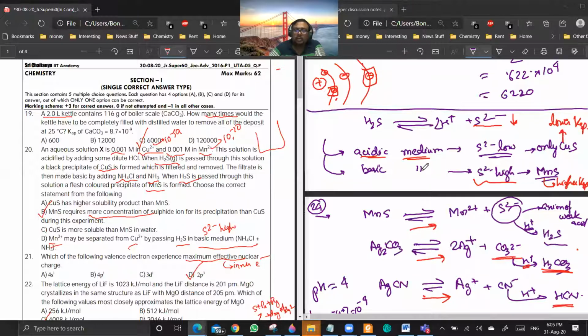If you are first doing acidic and then basic, this holds. If you are directly doing basic, both will precipitate at the same time. Okay, sir.